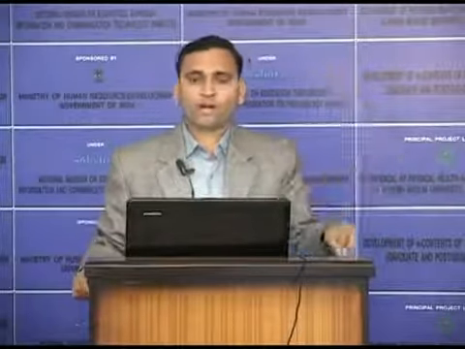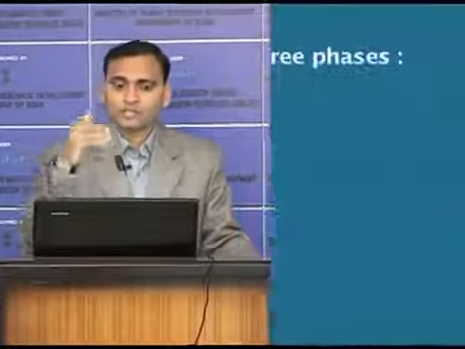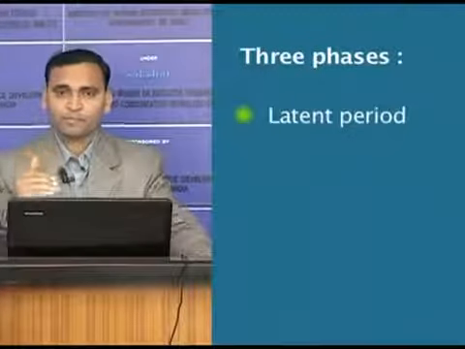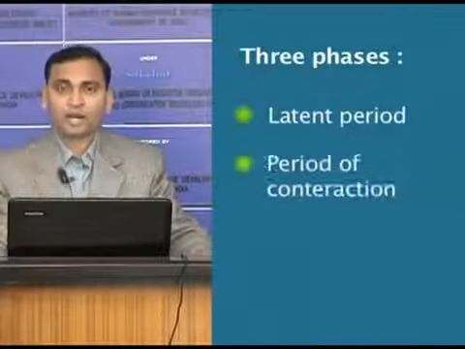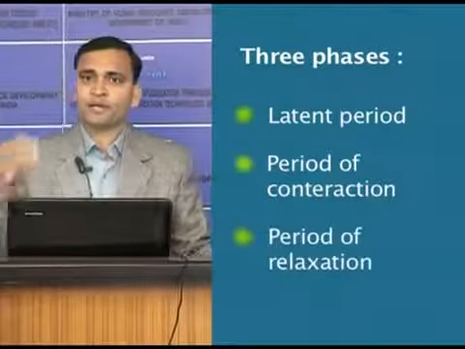It means we have discussed in neurophysiology, in the mechanism of the nervous system, whenever we apply any stimulus over a motor nerve, either by our own thinking or by an external stimulus, it will bring the signal through the nerve to the muscle end, and the muscle fiber will receive that signal and cause muscle contraction. How does muscle contraction take place? It can be studied in three phases. First is the latent period, second is the period of contraction, and third is the period of relaxation.